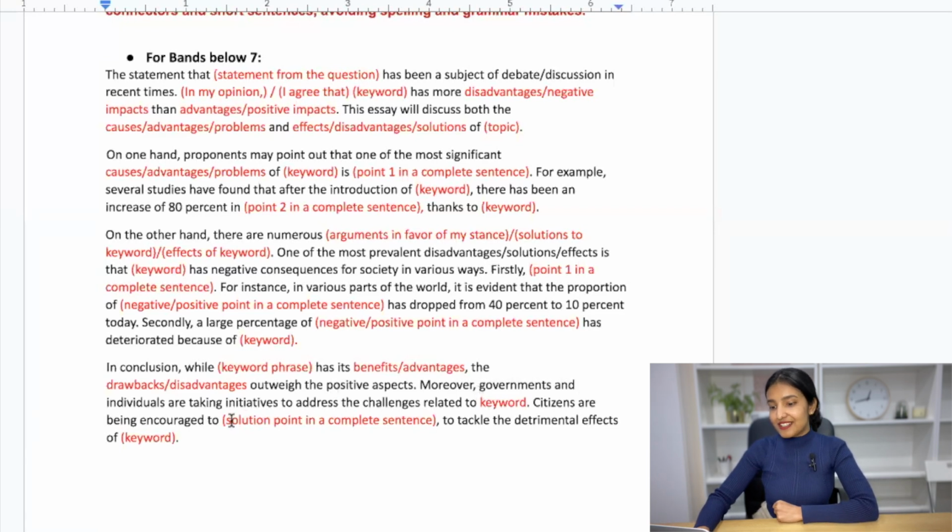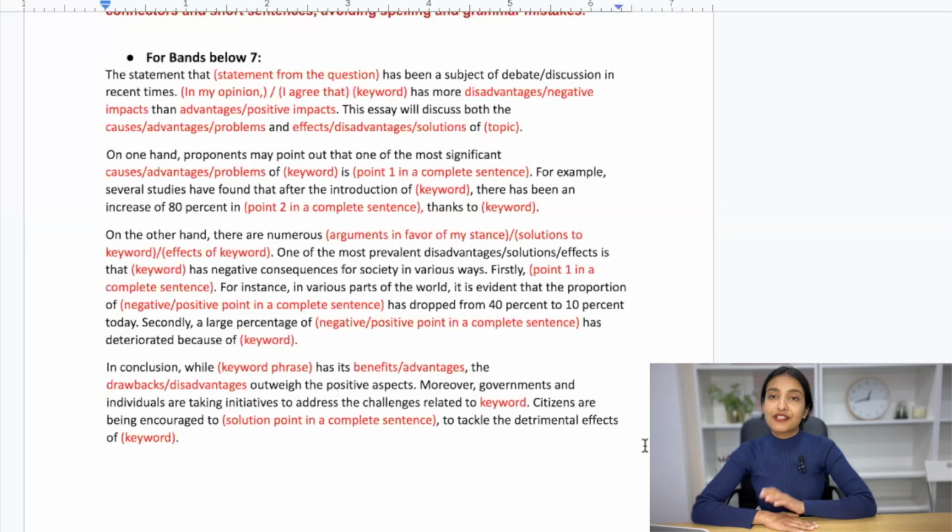Governments and individuals are taking initiatives to address the challenges related to keyword. Citizens are being encouraged to... you need to give a solution here to tackle the detrimental effects of keyword. So take a screenshot. If you're going to use a template, if you're really weak with grammar and vocabulary and spelling, memorize it thoroughly and have enough ideas prepared for different topics which are repeated in PTE.